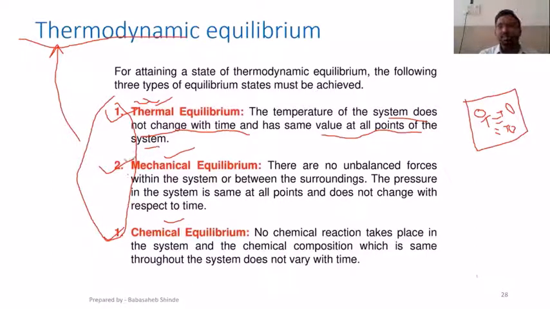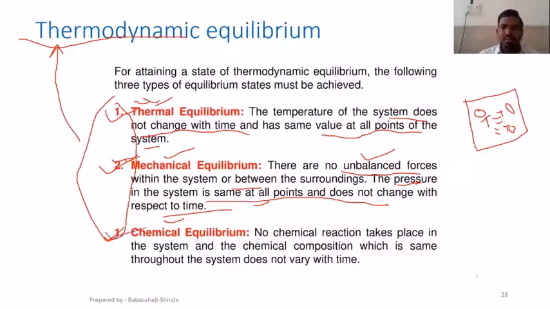Second, mechanical equilibrium. If there are no unbalanced forces in the system, as well as the pressure in the system is the same at all the points. When the pressure at these various points in the system is the same and there isn't any unbalanced force, the system is said to be in mechanical equilibrium.